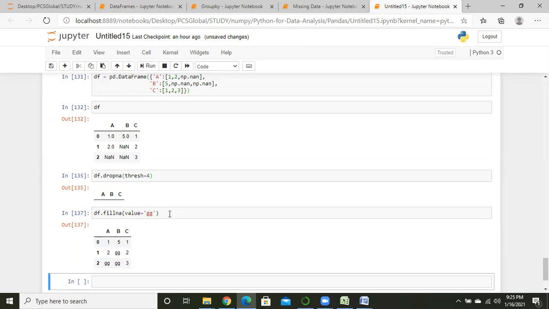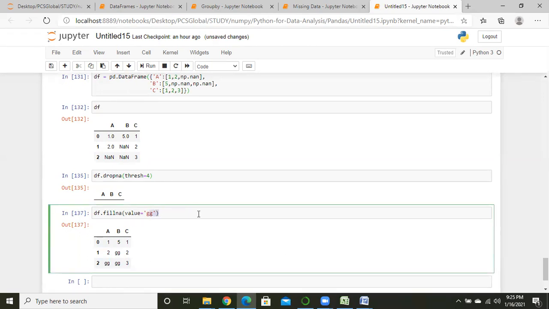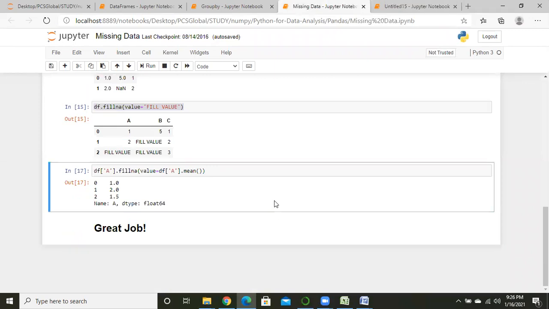So if we want to change the null values in your data set, you have to use data frame dot fillna with value equal to whatever you want to use. And the mean value is also the same kind of method, like mean, median, maximum.